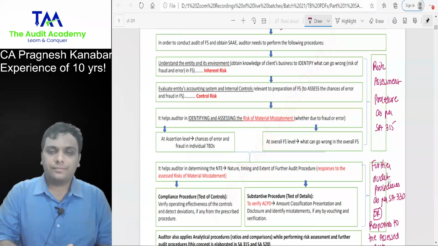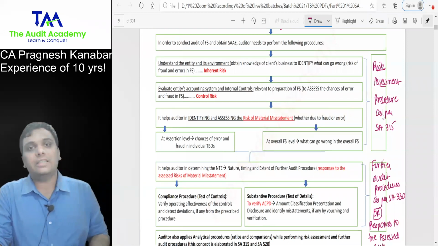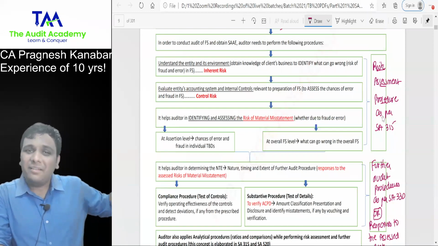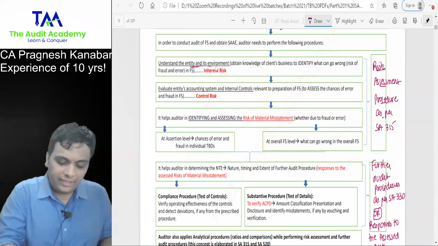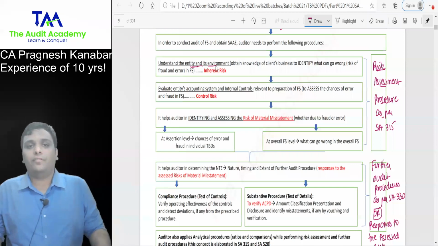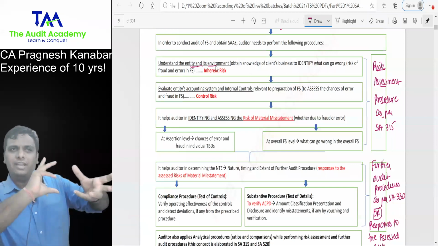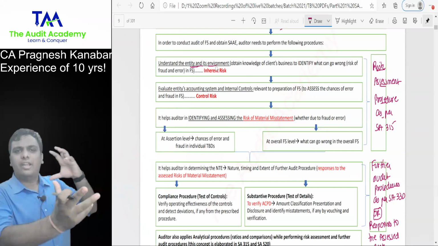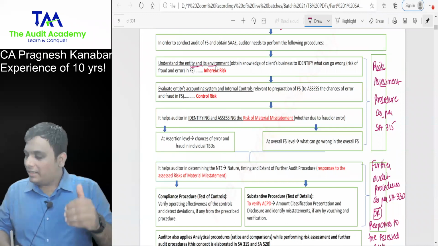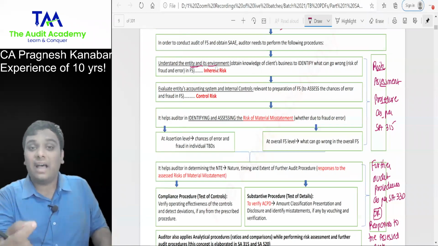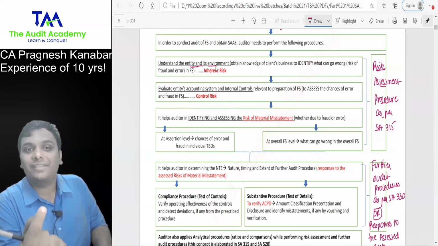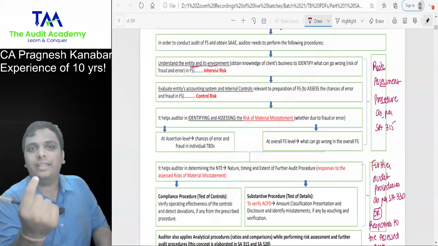Whenever you are talking about risk assessment procedure, the first line will always be: first understand the business of the entity. Understand the entity and its environment. Obtain knowledge of the client's business. Why do you want to obtain knowledge of the client's business? Sir, so that we can understand their business strategy, how they are doing their business. Oh boss, this is not an MBA class. This is an audit lecture. We are understanding the entity and its environment so that we can get the answer to the question: what can go wrong in these financial statements?